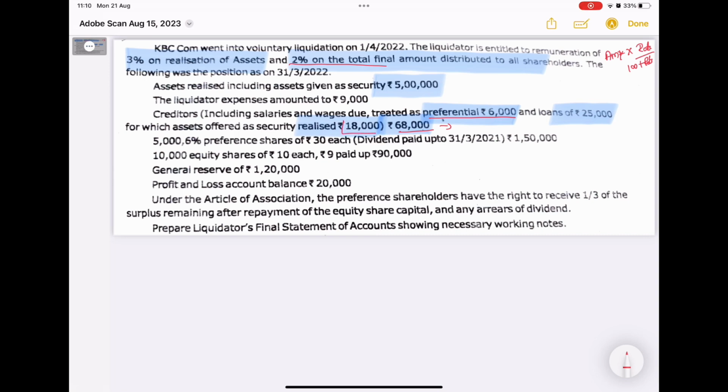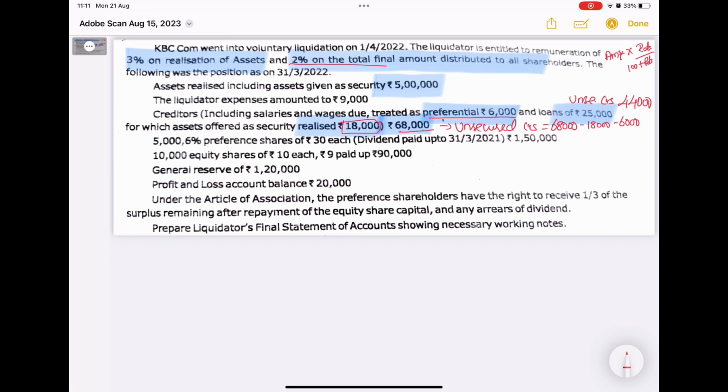Secured creditors is 18,000. So the unsecured creditors value we have to calculate. Unsecured creditors: 68,000 minus 18,000 and minus 6,000, you will get 44,000 as the unsecured creditors value. You got it, right? Total creditors is 68,000. In this they have mentioned preferential and secured creditors. If you deduct that from the total, obviously we'll get the unsecured creditors value.